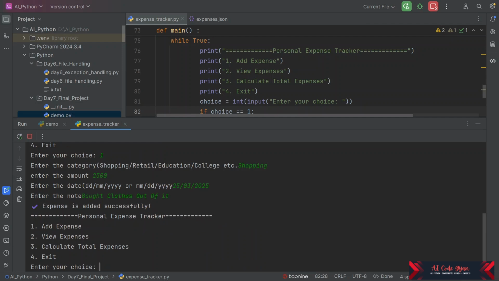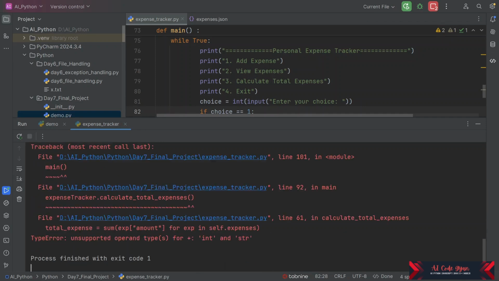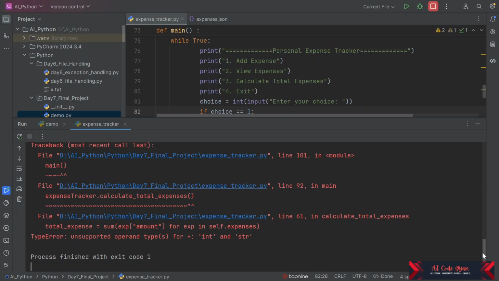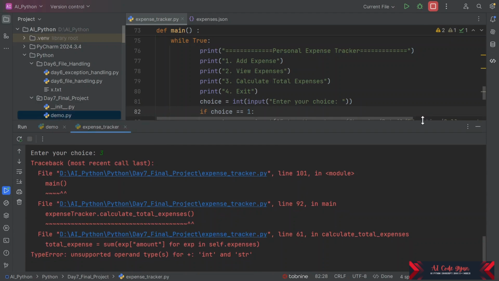So now let us view this expense. Can we view this? Now we can use 3 to print our total expense. Now it is throwing some error. So let us see what the issue is.